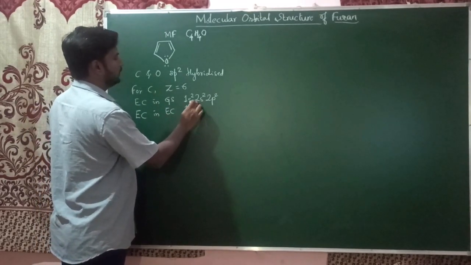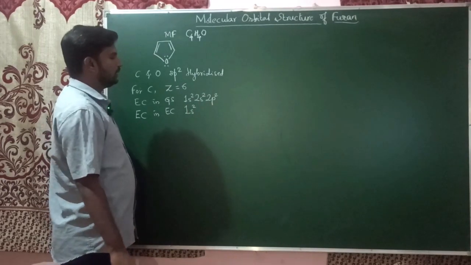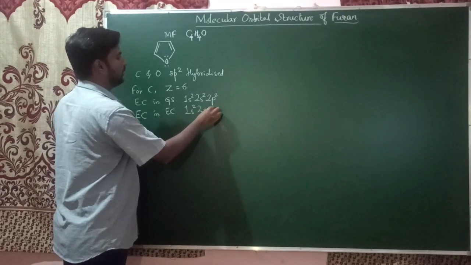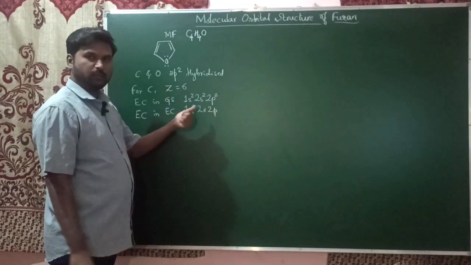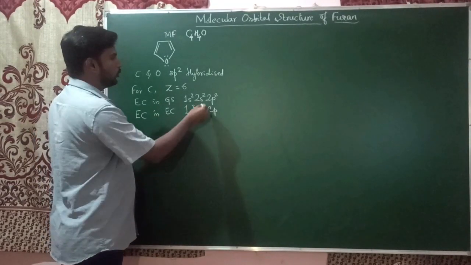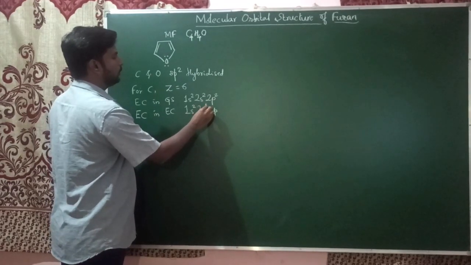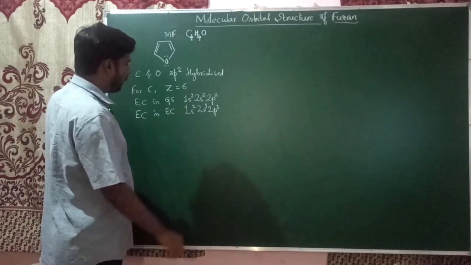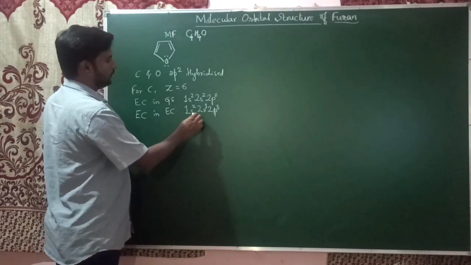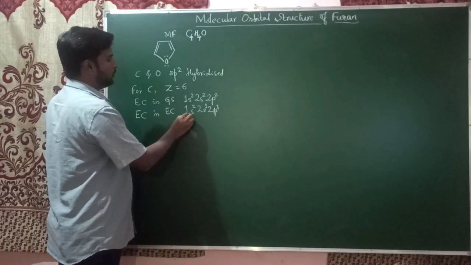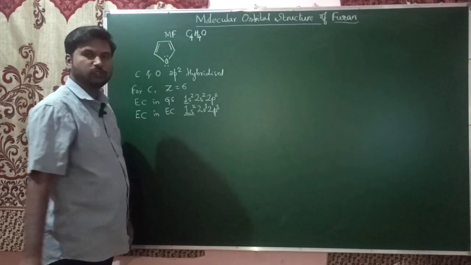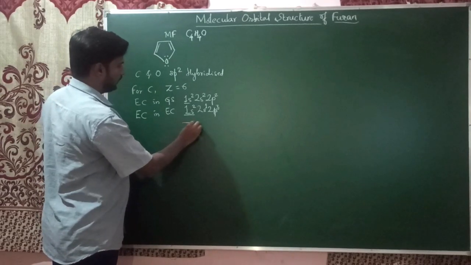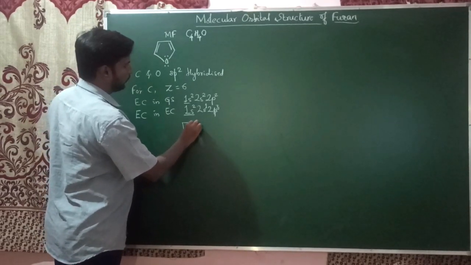The electronic configuration in excited state for carbon atom is 1s2, and then the valence orbitals in the second orbit, 2s and 2p. In excited state, one of the 2s electrons shifts to the 2p orbital, so it will be 2s1, 2p3. If I put boxes for these orbitals, the inner orbitals like 1s do not get involved in hybridization, hence I am putting boxes for 2s and 2p orbitals.